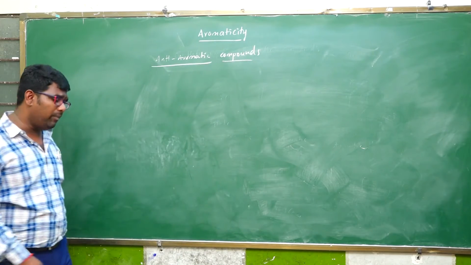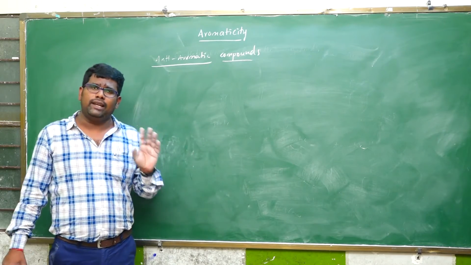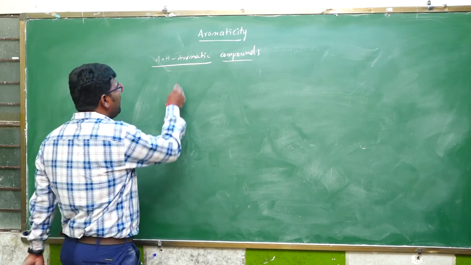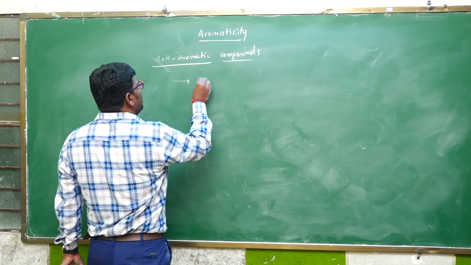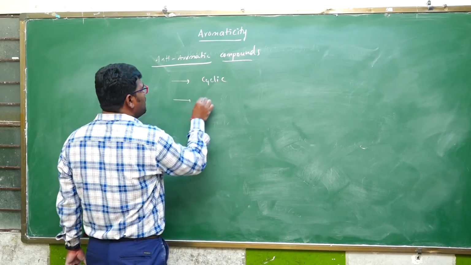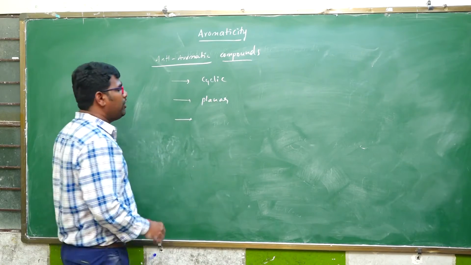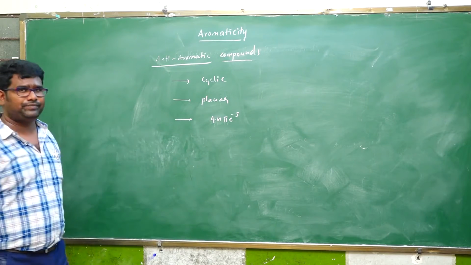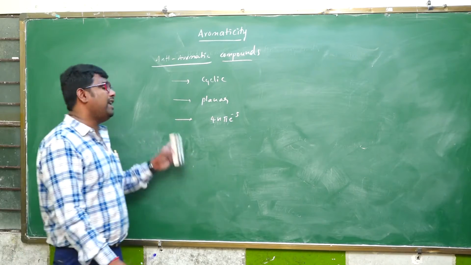An aromatic compound means it is completely conjugated, cyclic, planar, and obeys the Huckel rule. But anti-aromatic compounds are cyclic and planar also possible, and one more thing is it obeys 4n pi. It obeys the 4n pi electron system. So this is an anti-aromatic compound.